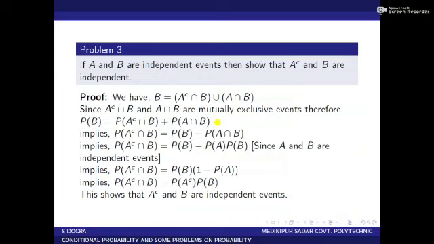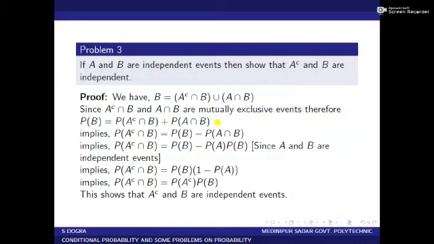Since A complement intersection B and A intersection B are mutually exclusive, therefore P of B equal to P of A complement intersection B plus P of A intersection B. For mutually exclusive events, the probability of the union is the sum of the probabilities of the individual events. So P of B equal to P of A complement intersection B plus P of A intersection B. This implies P of A complement intersection B equal to P of B minus P of A intersection B.